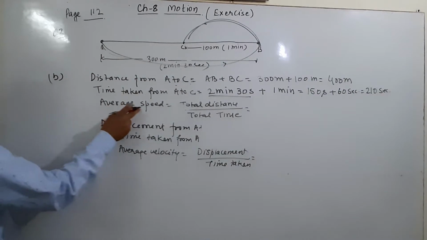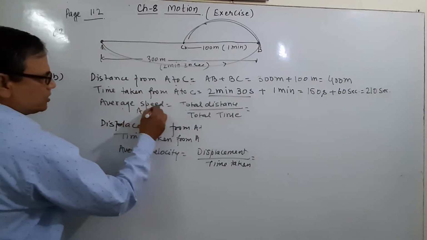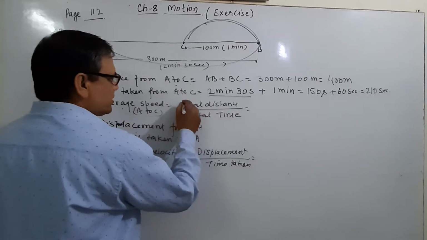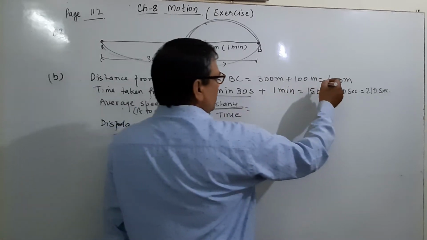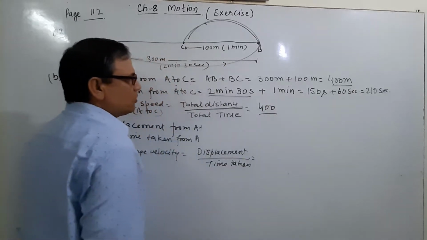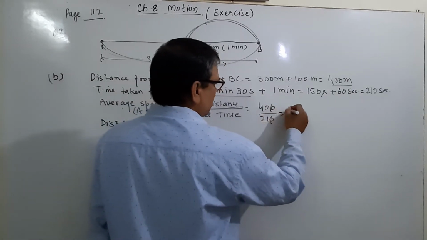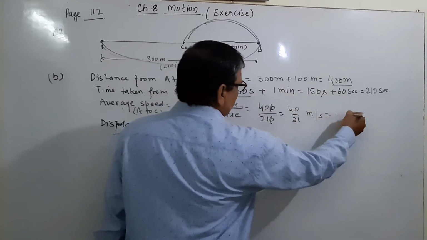Then the average speed from A to C: what is the average speed? Total distance upon total time. What is the total distance? 400 upon what is the total time? 210. 40 upon 21 meters per second, and simplify it.